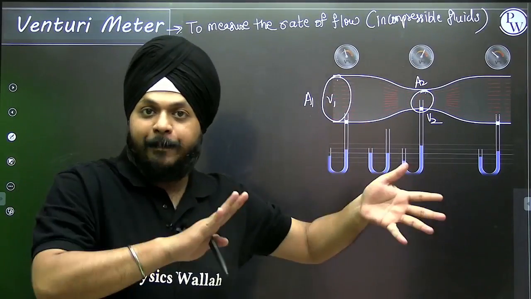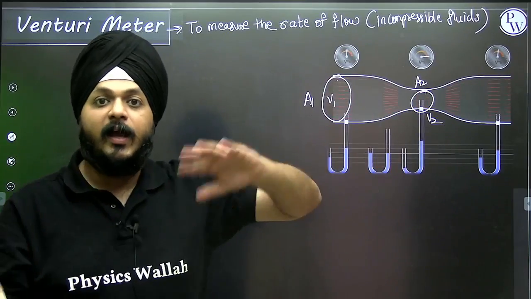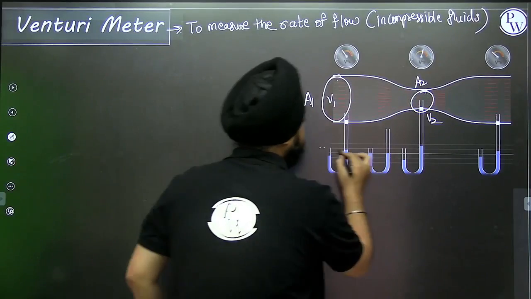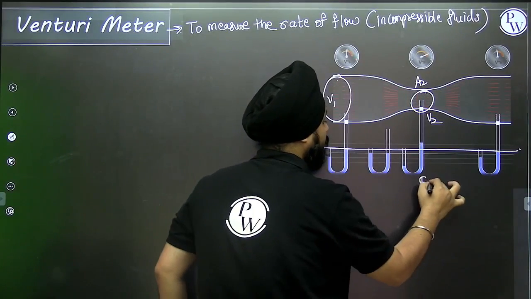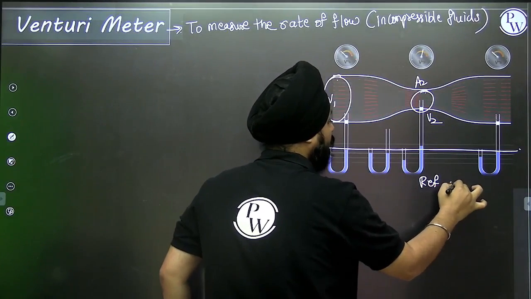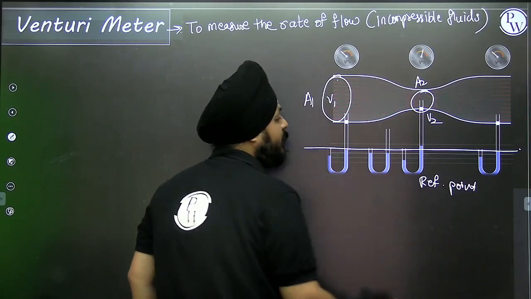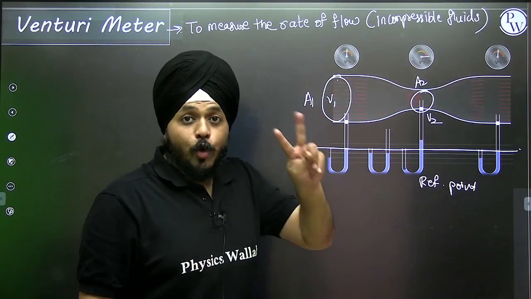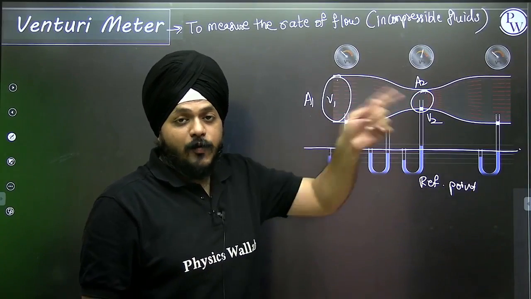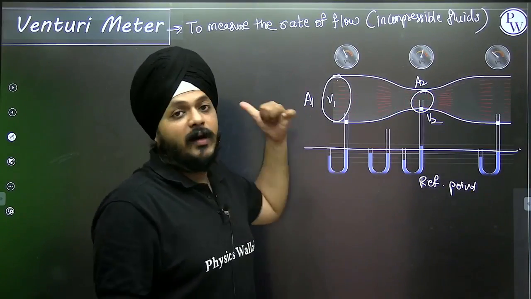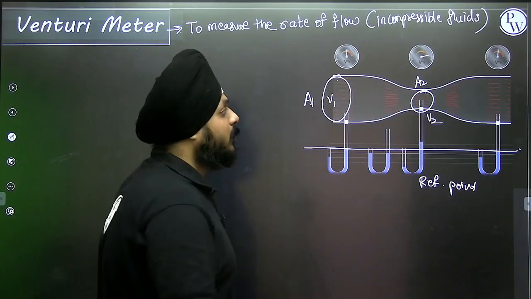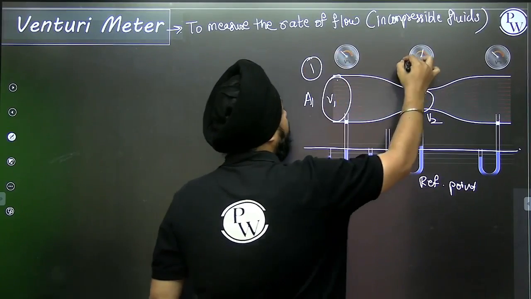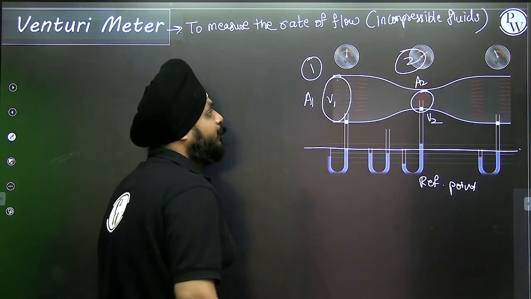How it is applied with respect to the reference point. Suppose this is the reference point, the ground, with respect to which we are applying the Bernoulli's equation. We need 2 points about which we evaluate this and write down the entire equation. So with respect to this reference point, I'm selecting 2 points. This is point number 1 and this is point number 2.